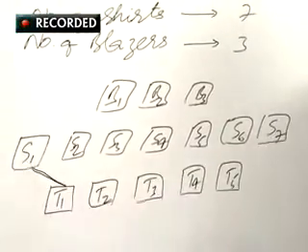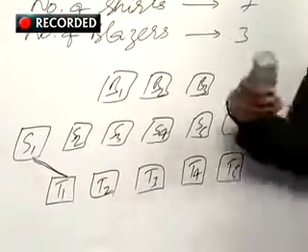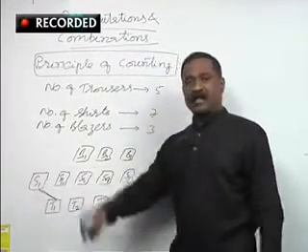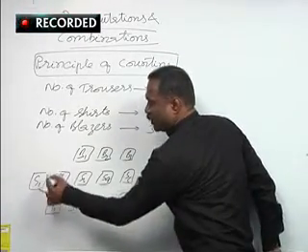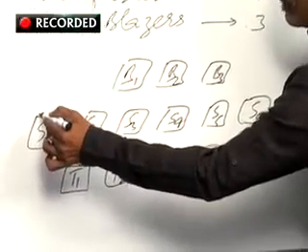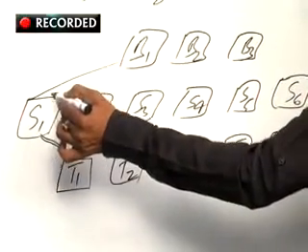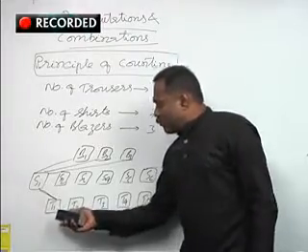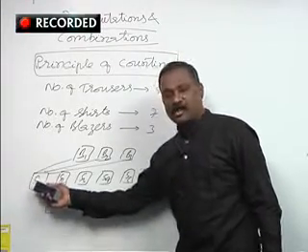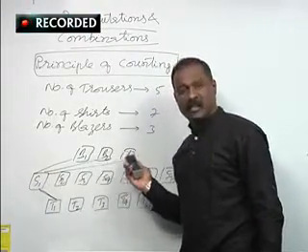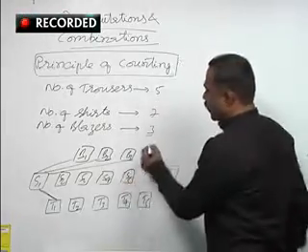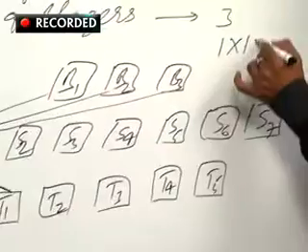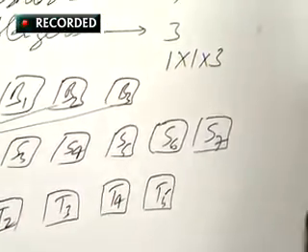So he's wearing the first trouser on that one. First shirt he's wearing. Then for this combination, how many blazers he can wear? Number 1, number 2 and number 3. So for the first trouser and first shirt, he has 3 blazers to wear. That means it can be performed in 1 into 1 into 3 different ways.